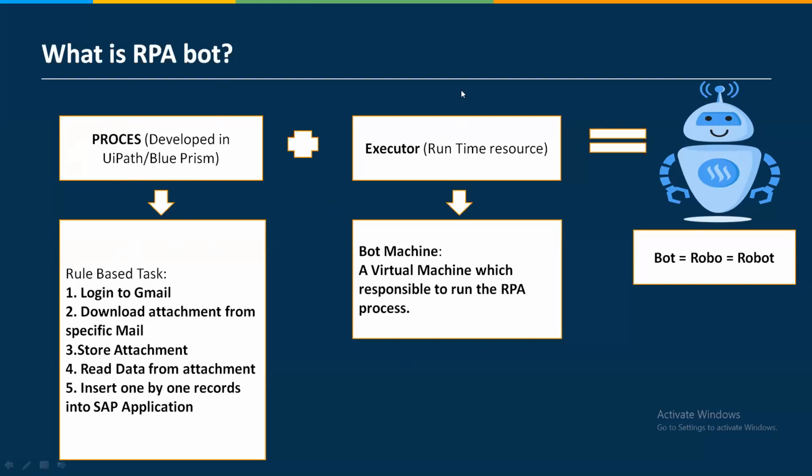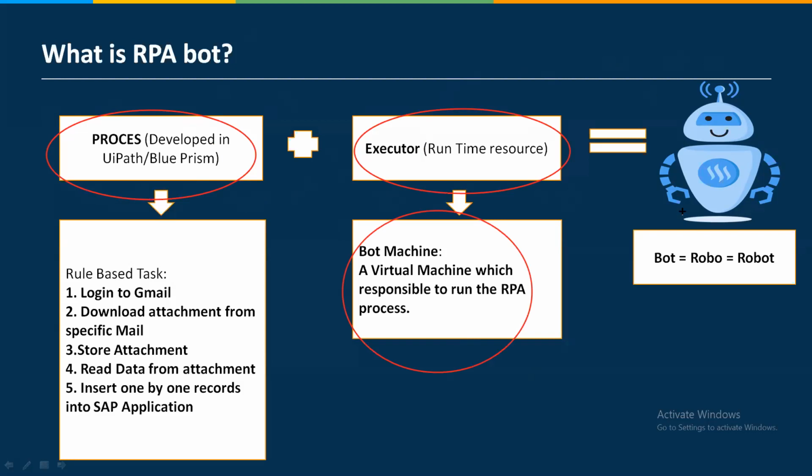Once I create it, I'll run the process on the executor or the bot machine, a machine where I just need to run my process, which is called the bot machine. It is always a virtual machine which is responsible for running the processes which you have created using the tool. Now, when my process plus bot machine is getting executed, or my process is running on one machine, then I can say my bot is running or my bot is working.